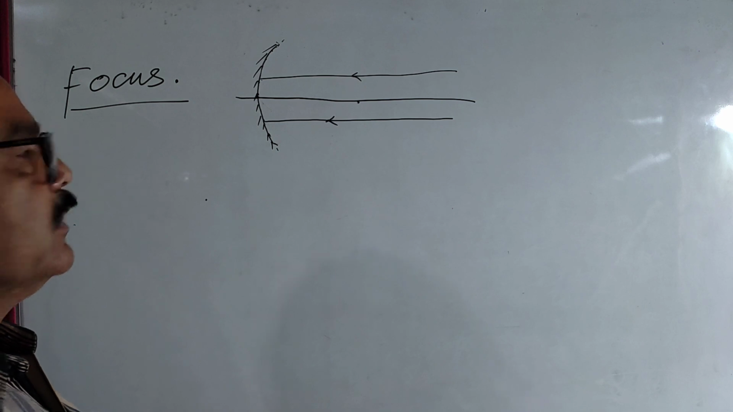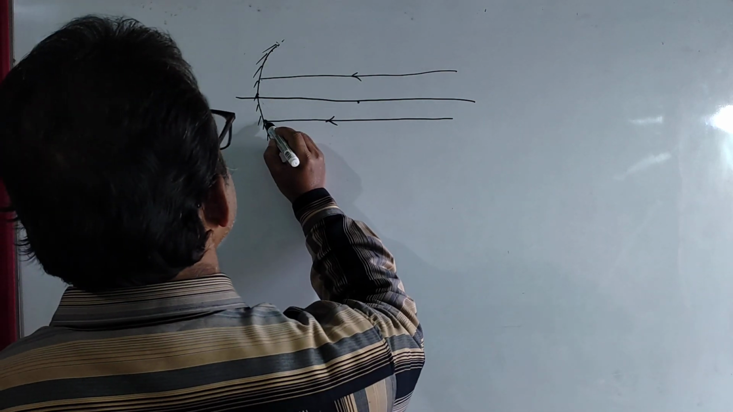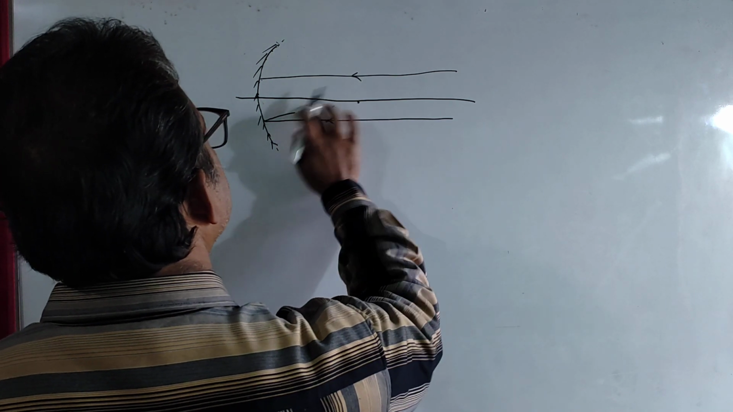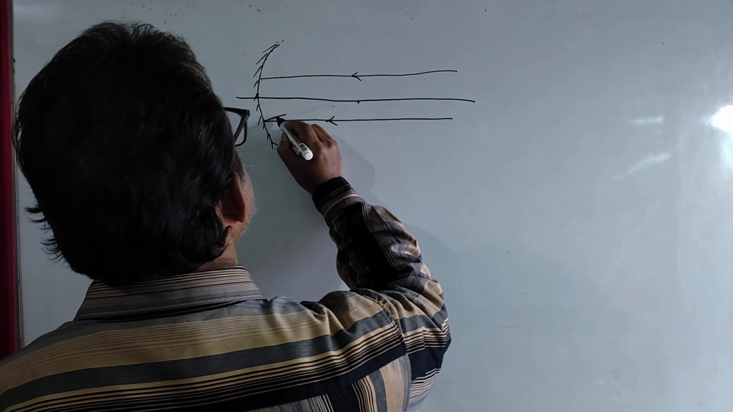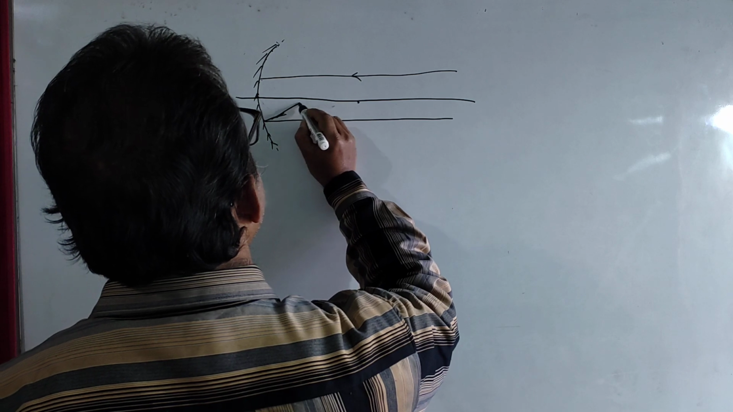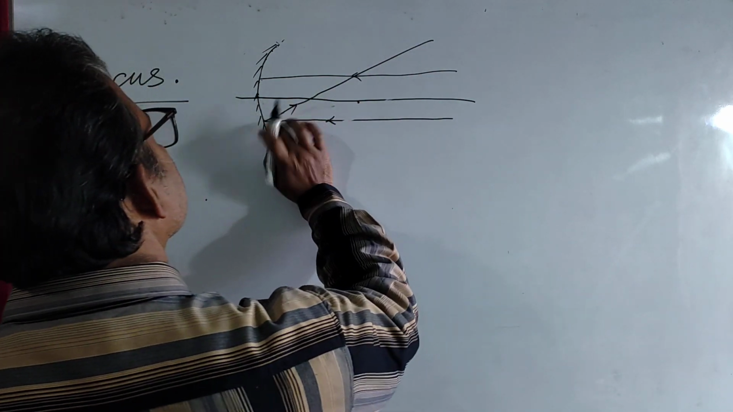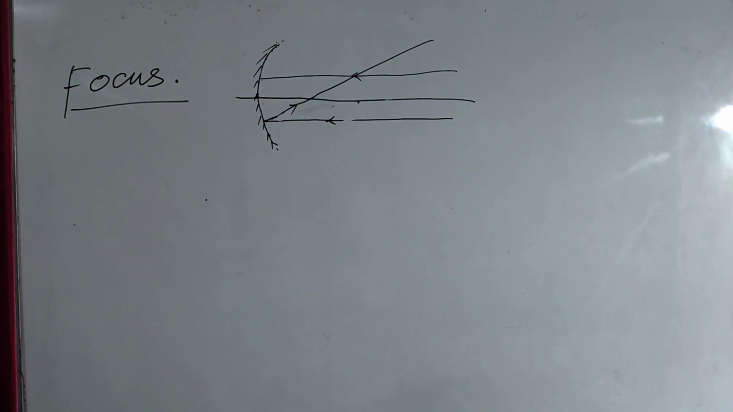Now after reflection these rays, reflected rays will pass this way, thus obeying the laws of reflection. Just obeying the laws of reflection.